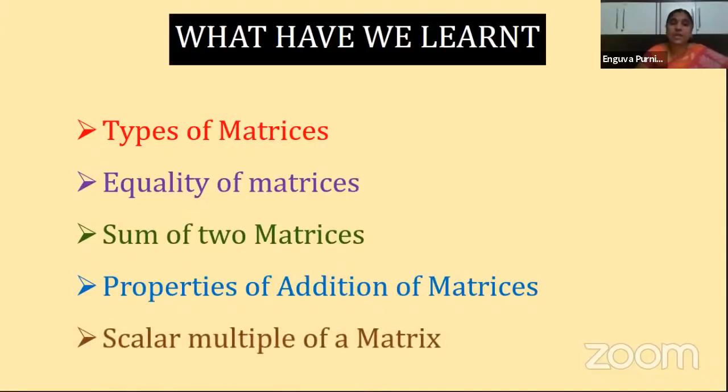Next one is what? Scalar multiple of a matrix. What is scalar multiple? When any given matrix is multiplied by a scalar quantity K, clear? Then the resultant product matrix is nothing but your kA, where every element of the matrix is multiplied by that scalar quantity K. Then that product matrix is called a scalar multiple of a matrix.